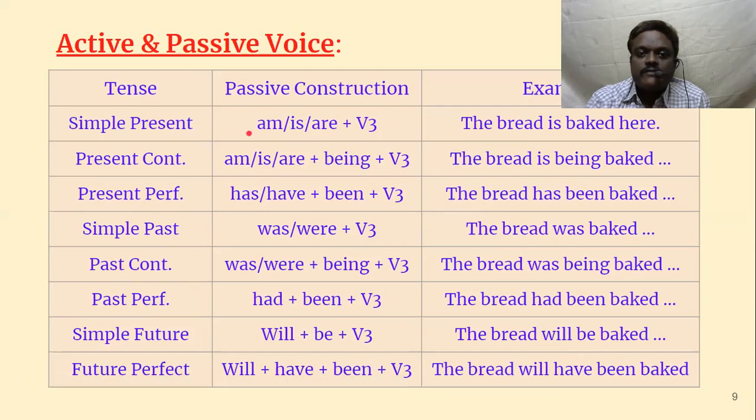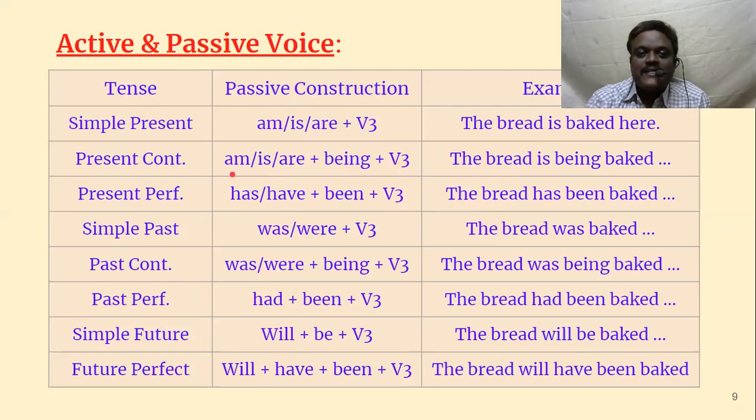Then in simple present tense, active form, you use V1 or Vs. But here V3 is there, so here we have to use the B form. B form means am, is or are. Like the bread, the object will come at the beginning. The bread is baked. Now bread is singular. There we bake the bread, the we is plural, so we have used V1. But here bread is singular, so the bread is baked here.